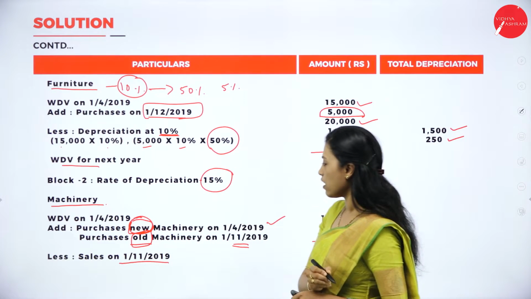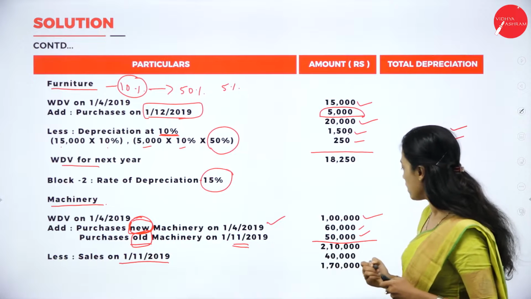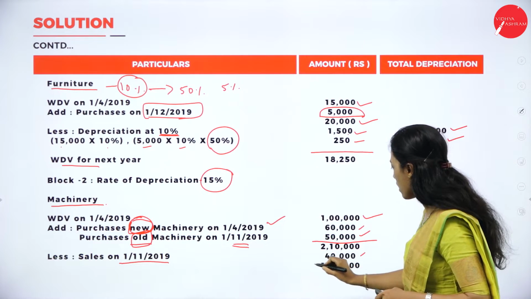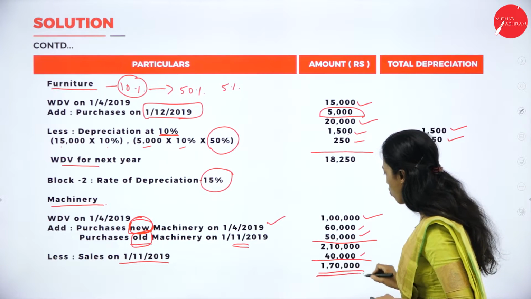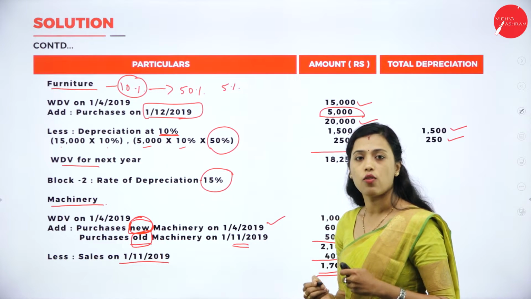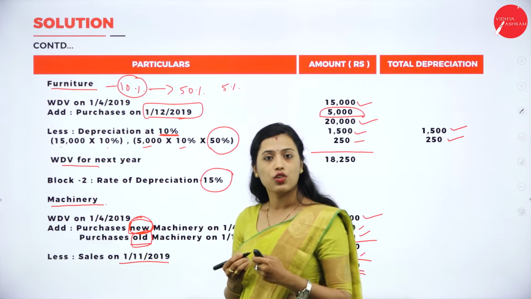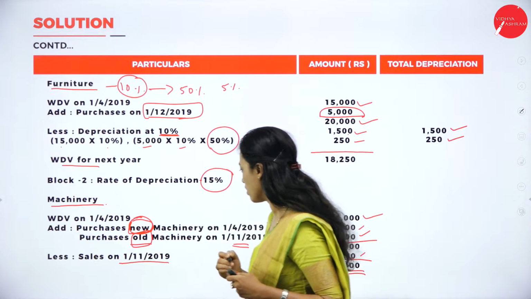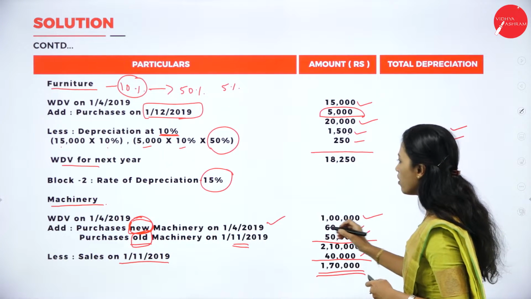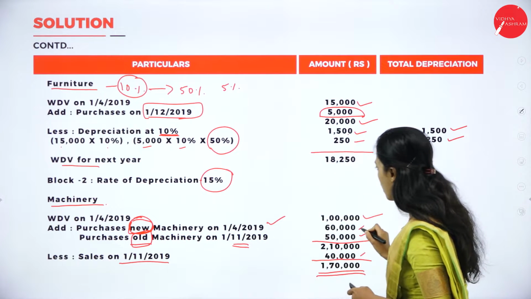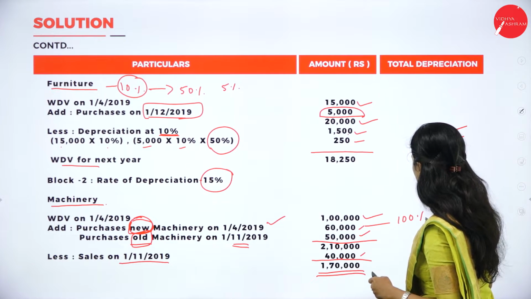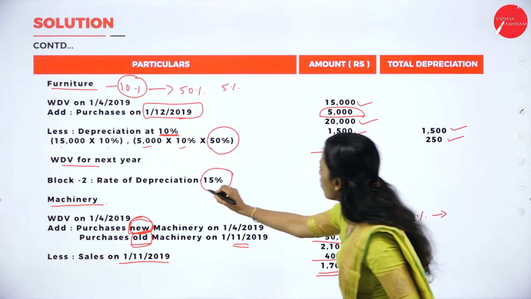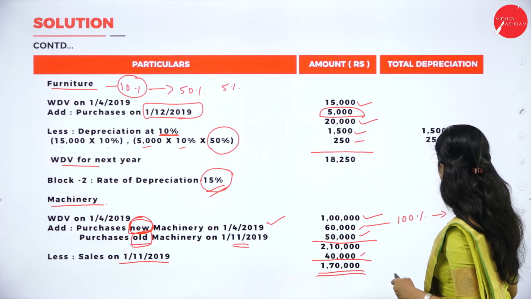They have made sale on 1/11/2019, it is 40,000. So we should deduct from 2,10,000, it is 1,70,000. Now we should deduct depreciation. Here for new machinery we can deduct full 100% depreciation. 100% depreciation means whole 15%.